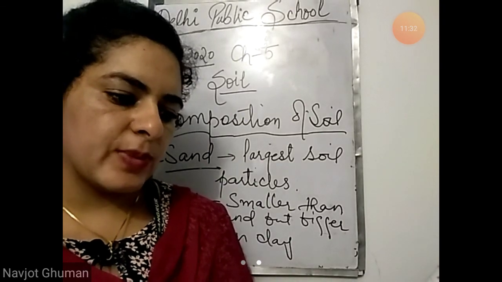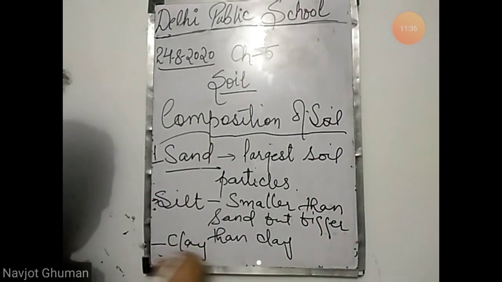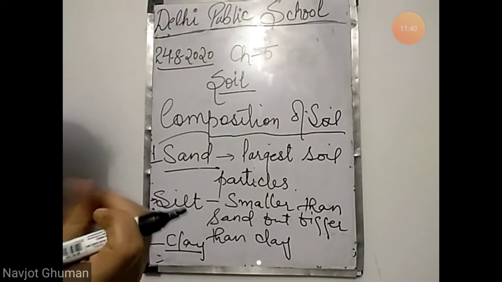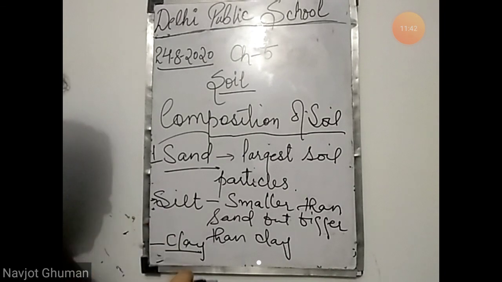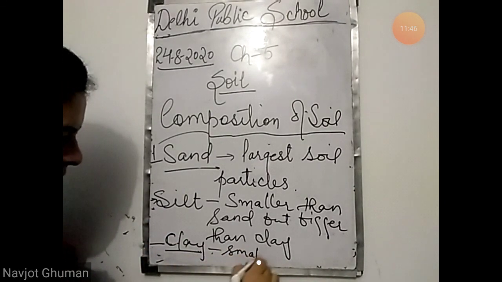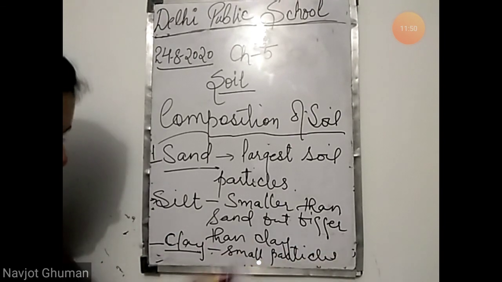Clay, these are the smallest soil particles. You must have seen clay, that it is a very fine powder like talcum powder. Very small particles that are present in soil, that is clay.